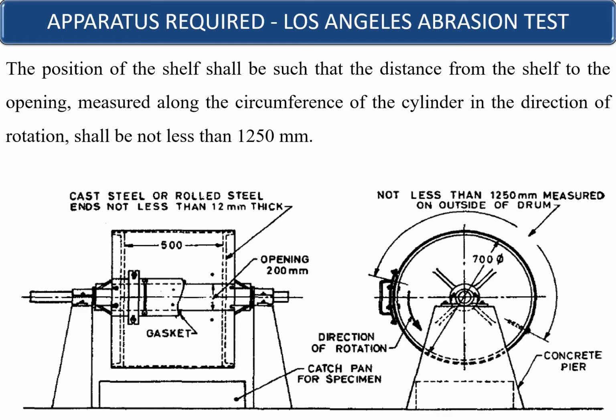If you see the right side photograph, which is showing the side view of the abrasion testing machine, you can see a periphery marked on top of it, stating that between the two points, that is, one is the handle of the opening and the second is the stud position, this is the distance we are talking about, which should not be less than 1250 millimeters measured on the outside of the drum.